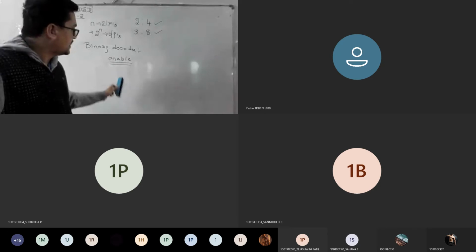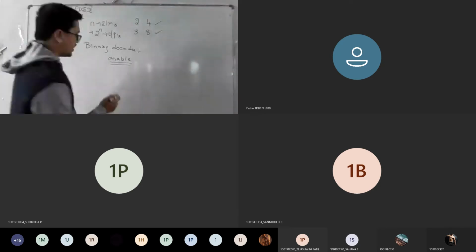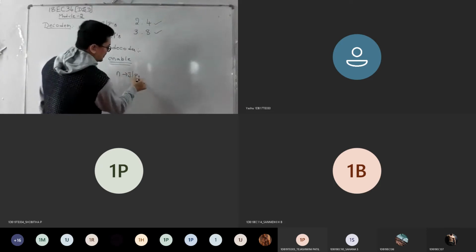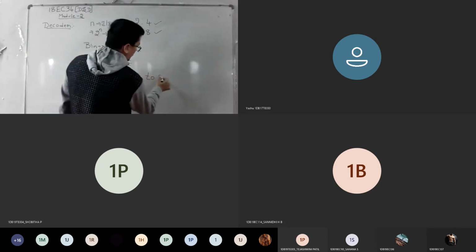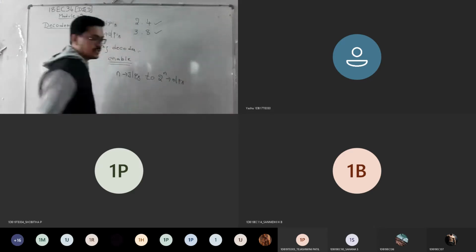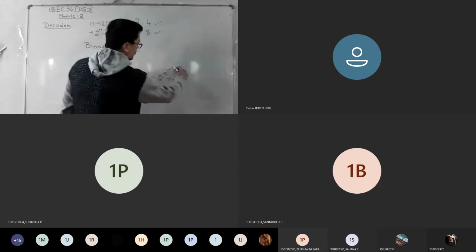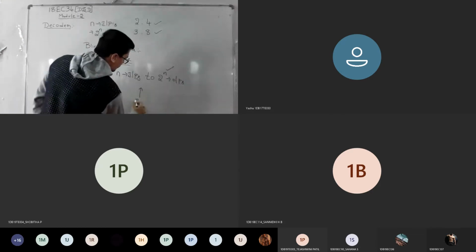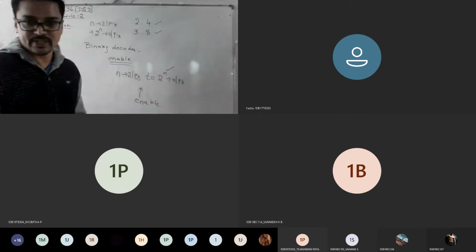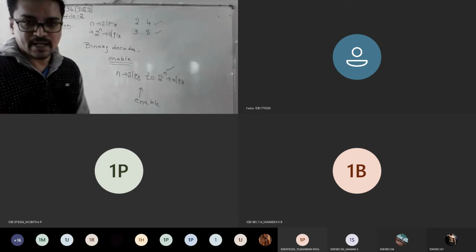In the same way, with respect to your decoder, I told you that you have n inputs and 2 power n outputs. Whatever inputs you give here, if you want to get the output, there should be some control or a switch that I am going to call the enable input.